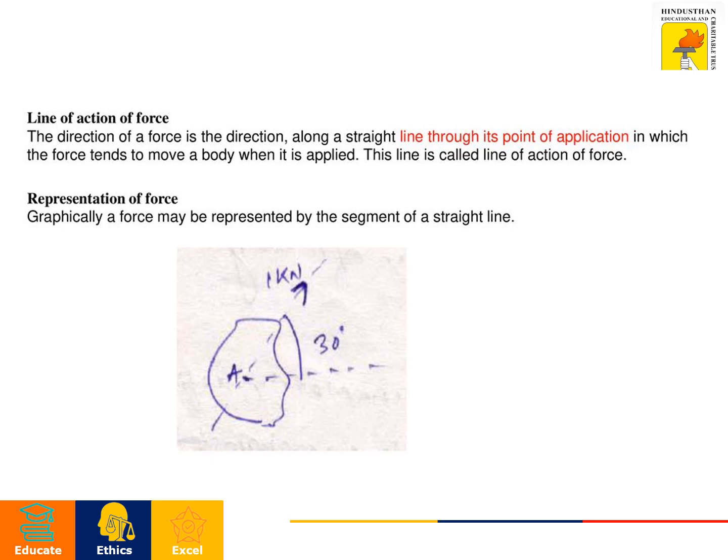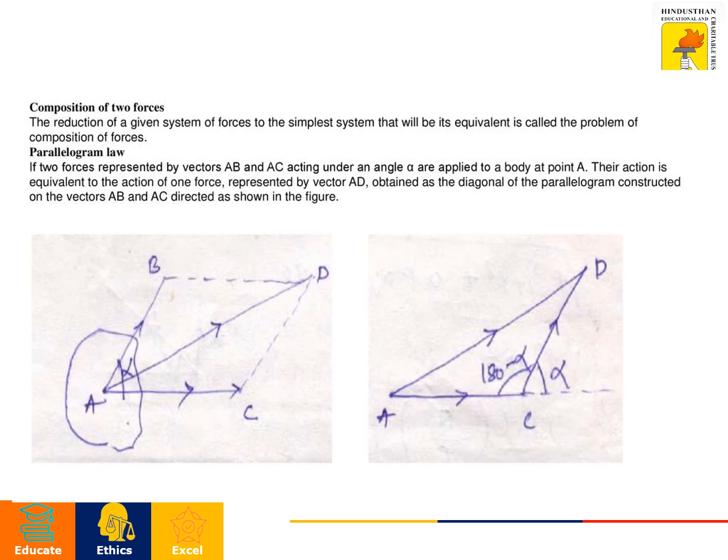The next one is composition of two forces. That is, if there are two forces or more than two forces, we convert these forces into a single force. That is called the equivalent force or resultant force. For example, we take two forces, P and Q, acting at an angle of alpha.